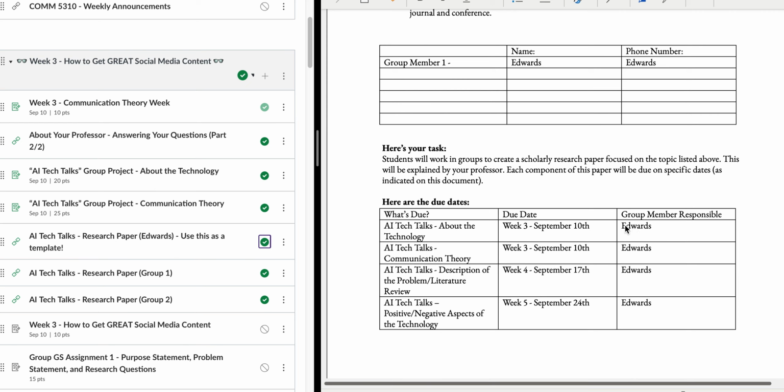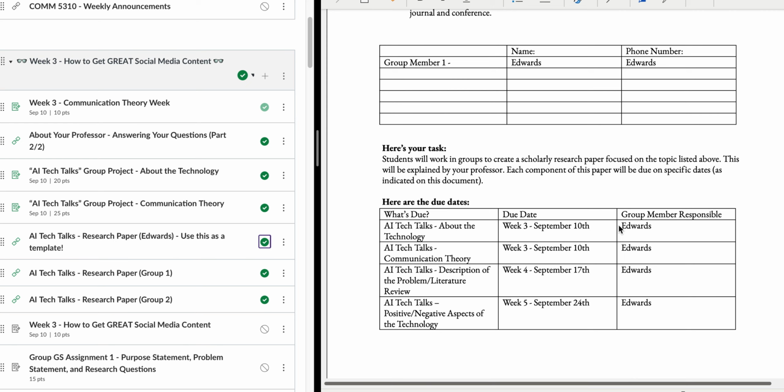If you're in group 1, I have a drop down that has all the group 1 members. Just click that and let me know, hey, my name is such and such, and I'm working on the paper this week. And you guys, please chime in, look at me as I'm writing this, because I want to make sure I'm on the right track.